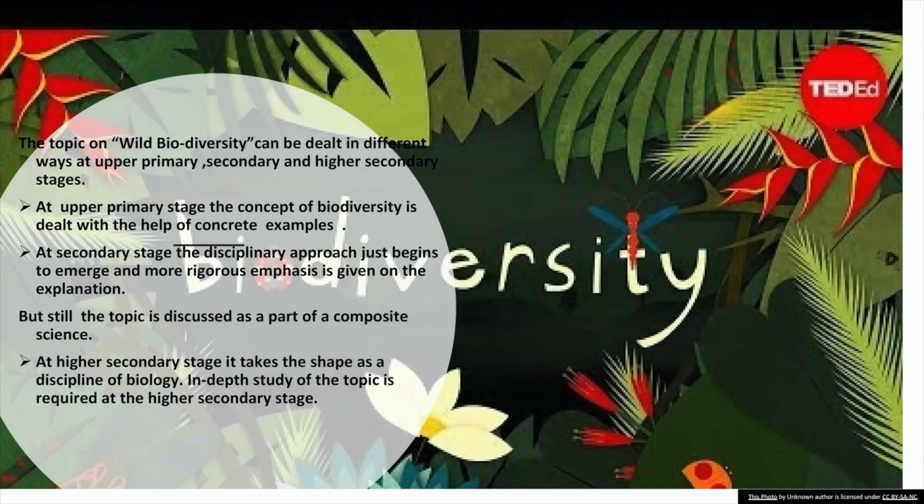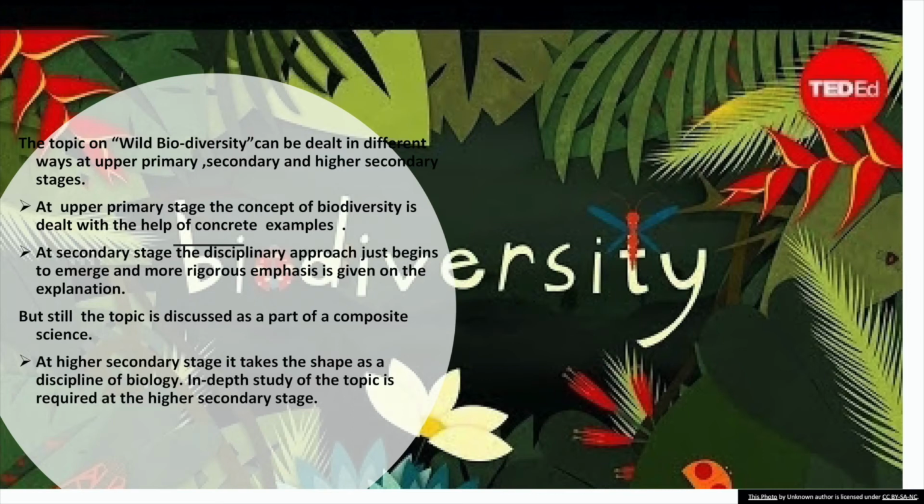Here, according to the mental level of the students in each class, the activities can be given to them and the objectives should depend on that. Let us take one topic like wild biodiversity, which can be dealt with in different ways at upper primary, secondary and higher secondary stages. The same topic, how it is dealt with at different stages.